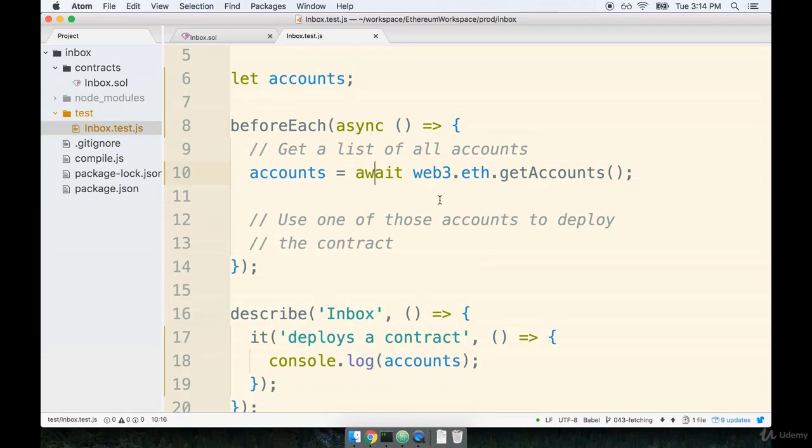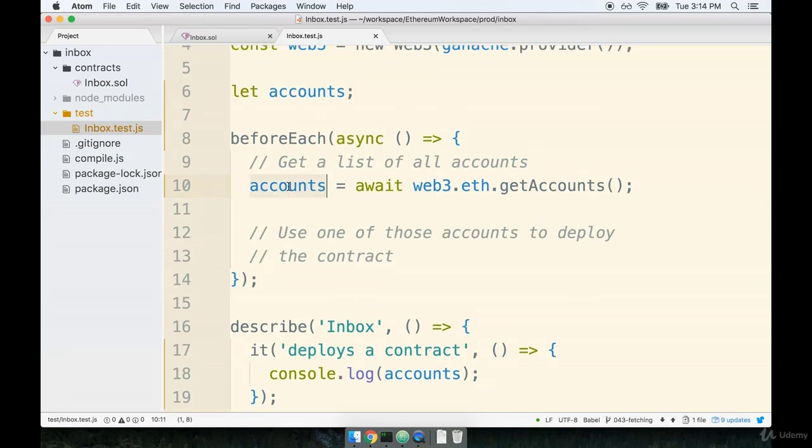And I don't think there's a single instance, maybe one or two, in which we will actually use promises rather than using async await. So over time, we're going to see a lot of use of this newer syntax, and it's definitely going to do a lot to clean up our code. Let's continue in the next video, and we're going to figure out how to make use of one of these accounts to deploy our contract. So I'll see you in a moment.